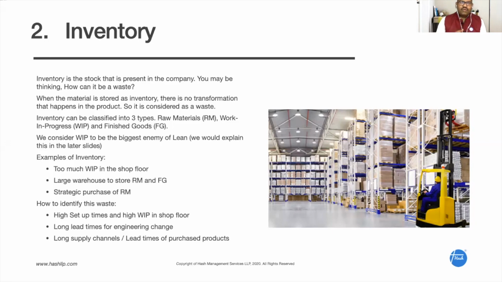There will be, even for one shift, multiple deliveries for the particular product. In this case, the OEMs or the large companies shift the stock to the suppliers, and these large companies don't have any stores. They call it supplier self-certification, and they just take the component from the suppliers and directly assemble it on the shop floor. So this is what is being practiced. The stock position is transferred to the suppliers, but these companies will hold very little inventory, right? We have gone very deep into this inventory waste anyway.